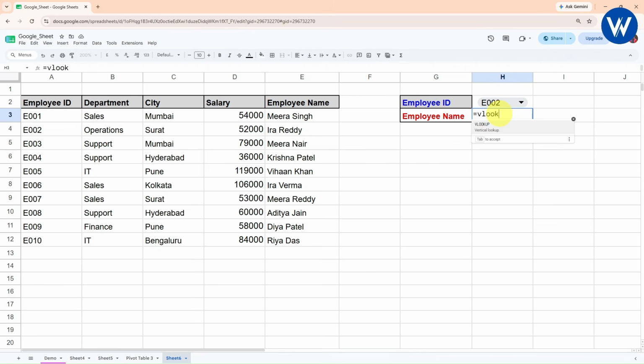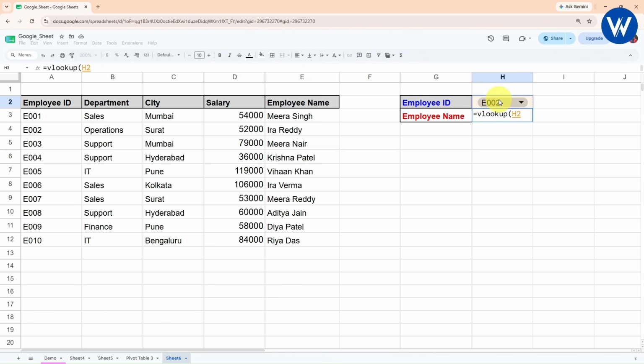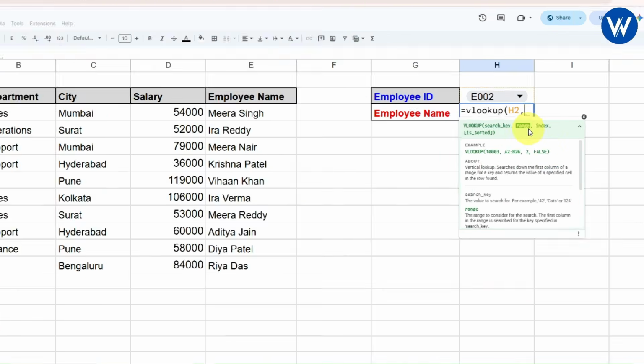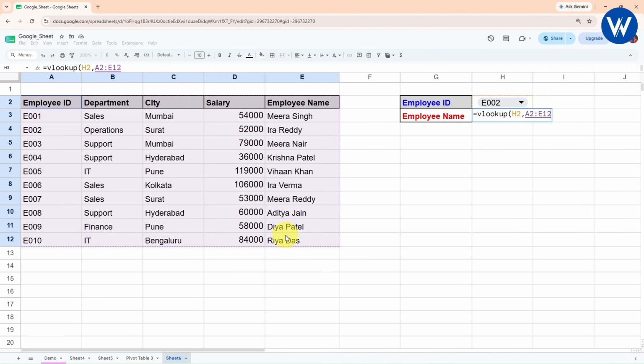I think most of you already know, it will search the value in the leftmost column of a table and return the value from the right column of the table. Now first you need to click on search key. What is the search key? This is the lookup value. Select the cell, comma. Now you need to select the range. What is our range? I will simply select this entire table.